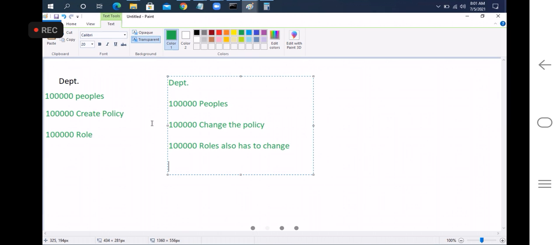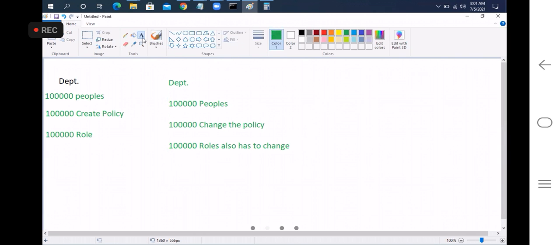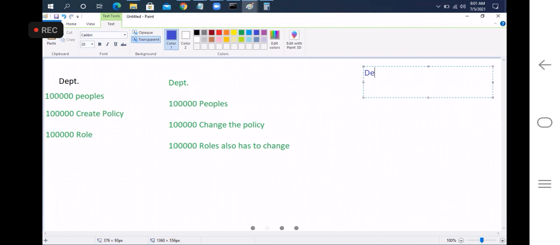So instead of doing this, what I will do is, there is this so and so department. In this department, as I said, there are 10,000 employees. For these 10,000 employees, we will create one policy.